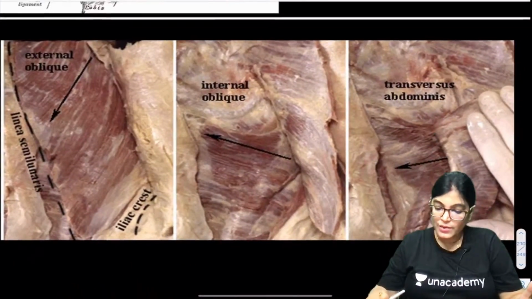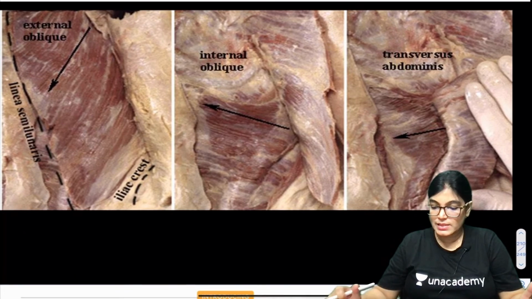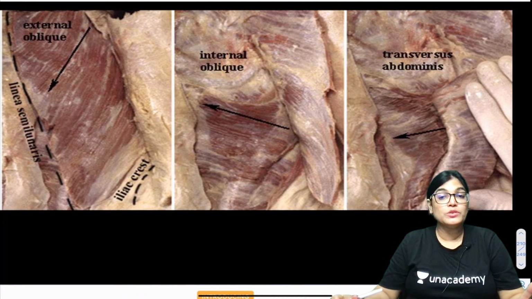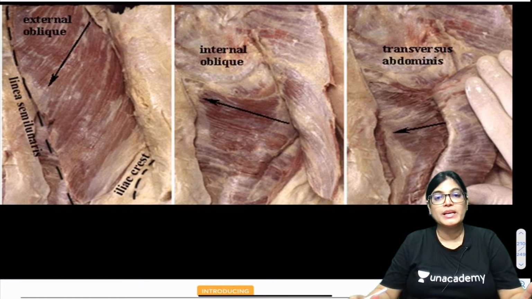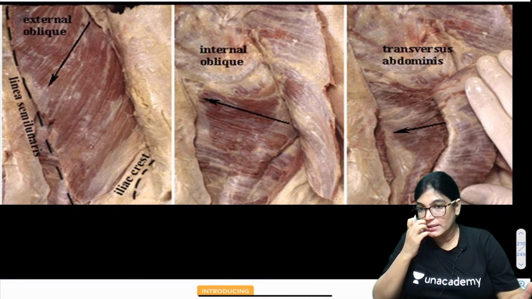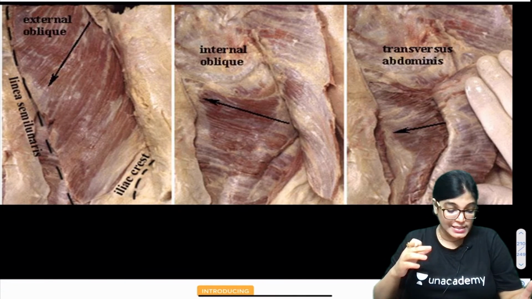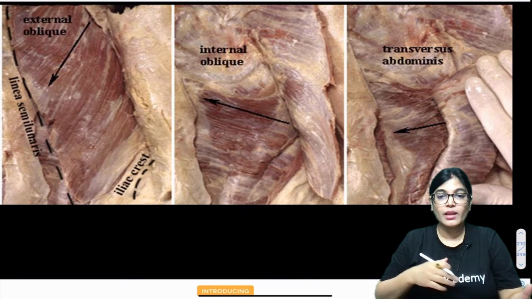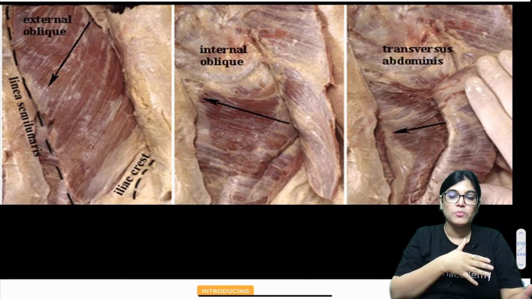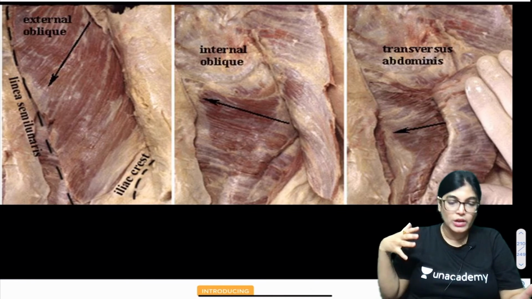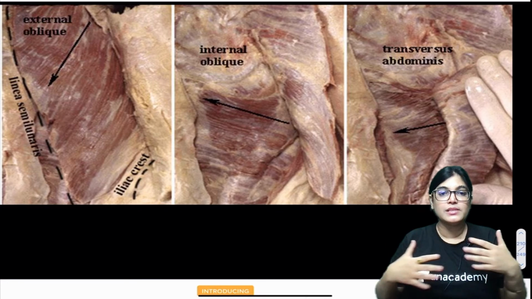Before that, I want to show you this cadaveric image. So everyone, please see this cadaveric image. I want to show this image to highlight the direction of these 3 flat muscles which are lying in the abdomen. So here you can see the direction. My dear friends, what is the direction of external oblique muscle? Just put your hands in your pockets like this. So this is the direction of external oblique.